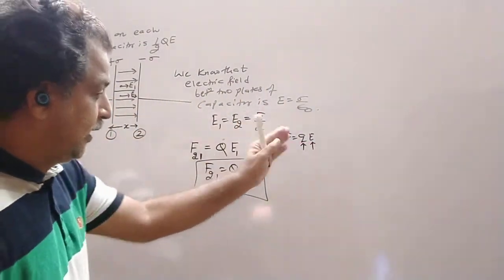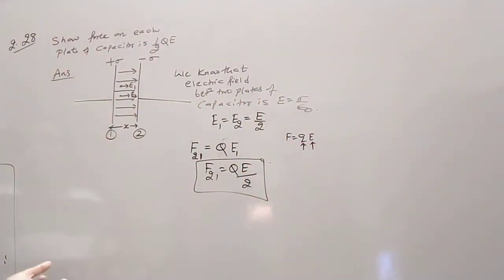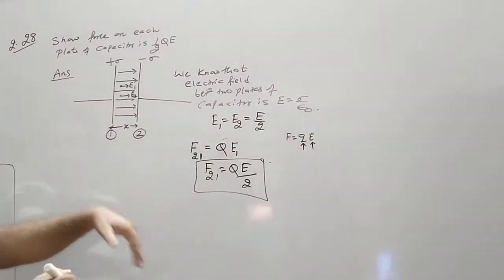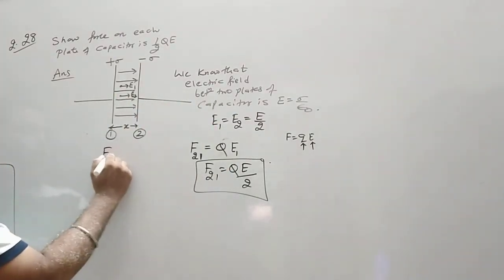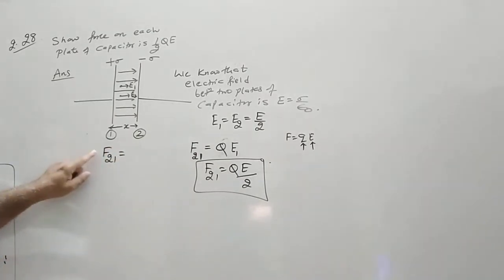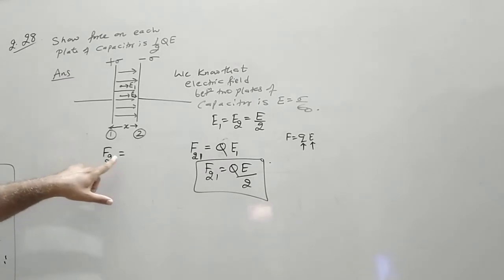So this is a second method. Again, there is another method almost similar to this. Force acting on 2 due to 1, that is, force acting on plate 2 due to plate 1.